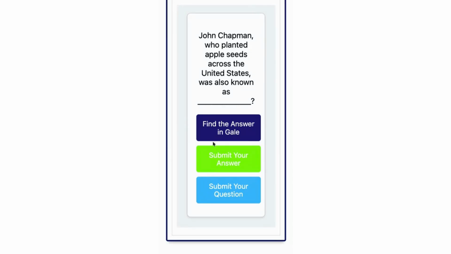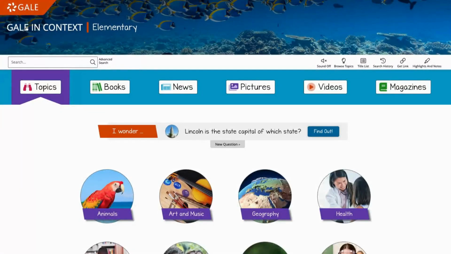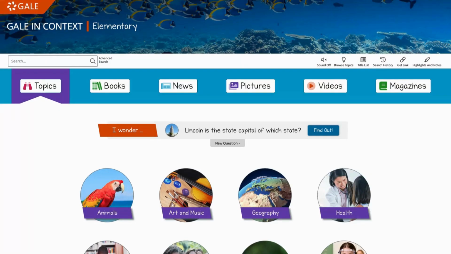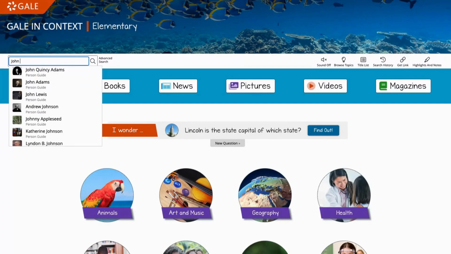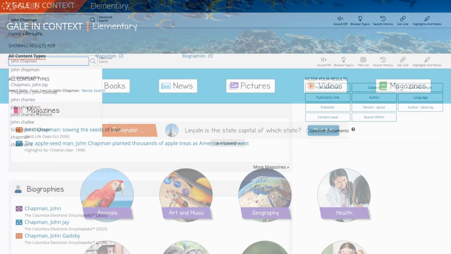When you click this button, it's not going to take you directly to the answer. Instead, it's opening up a powerful research tool for you to use, just like a real detective. Our mission is to find the answer inside this database. The best place to start is the search bar at the top. Let's try typing in one of our keywords. I'll start with John Chapman.